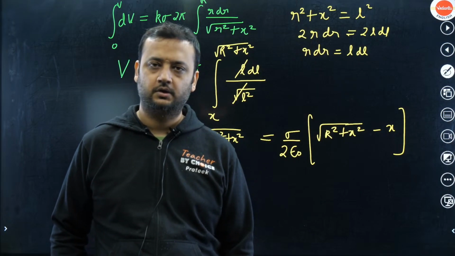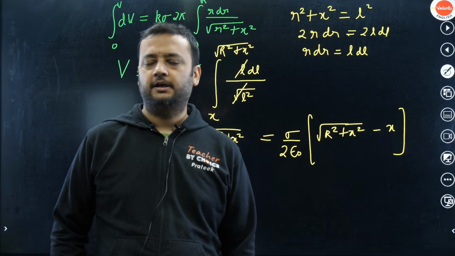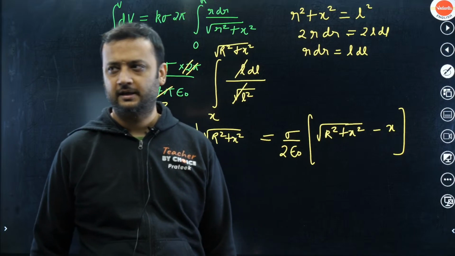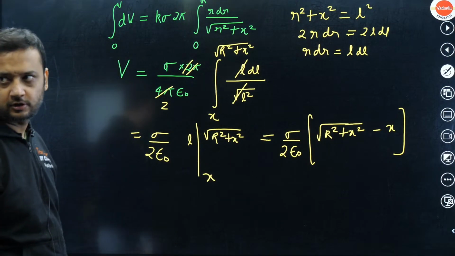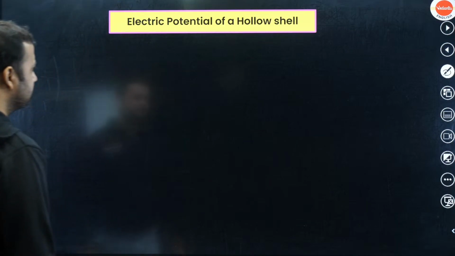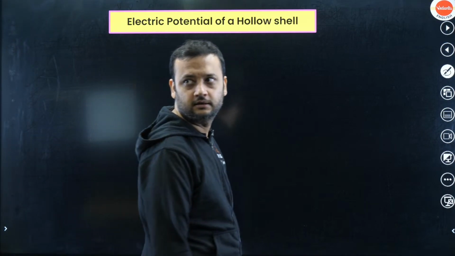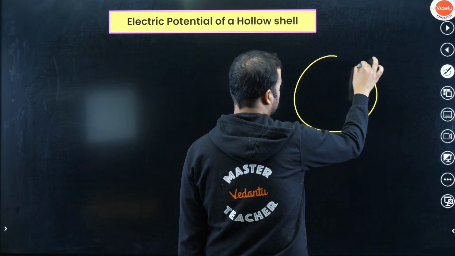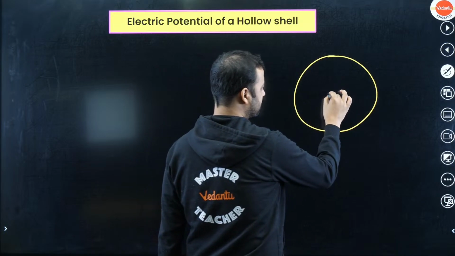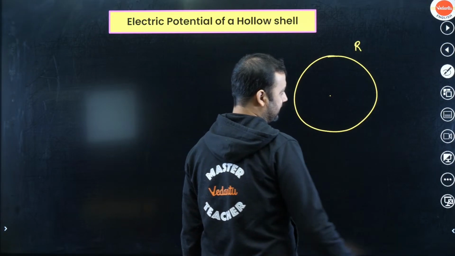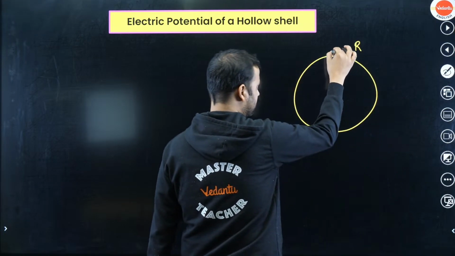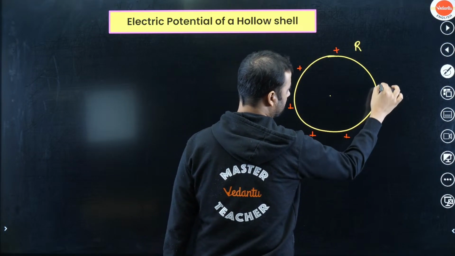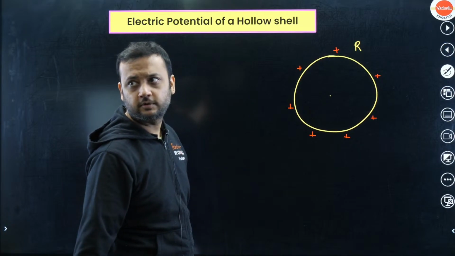Cool enough? Okay. Now should we move to the potential of a hollow shell, which is also a very important formula. Potential of a hollow shell, very useful formula. Okay, so let's see how to write the electric potential of a hollow shell. Let's say this is the hollow shell, which is of radius r and the total charge q. Total charge q is uniformly distributed on the shell.